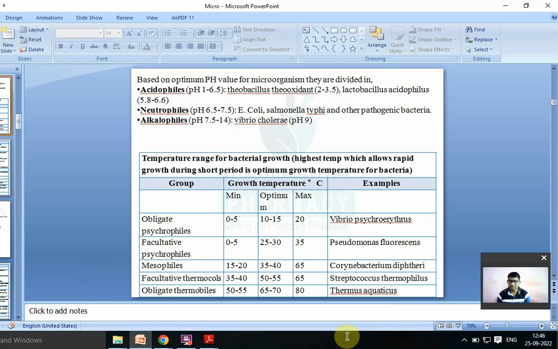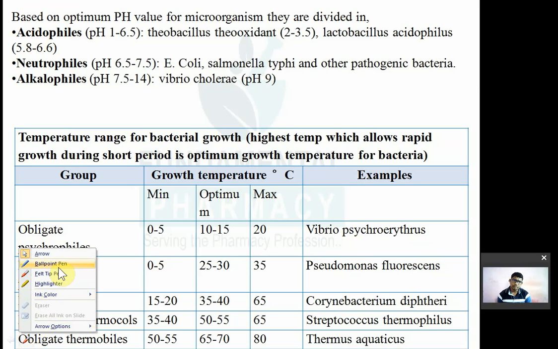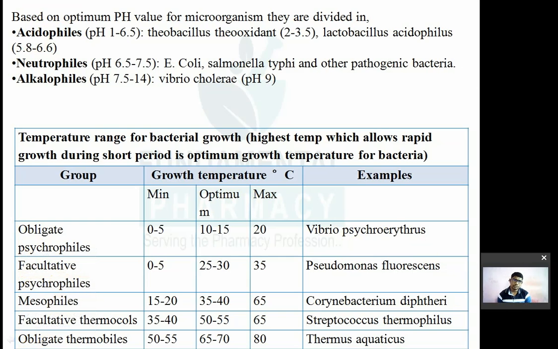Based upon that optimum pH. What is the optimum pH? The pH at which bacteria will show the highest growth rate, and depending on that, bacteria are classified into three types: acidophils, basophils, and neutrophils. Acidophils grow at an optimum pH of 1 to 6.5. For example, Thiobacillus thiooxidans will grow at a pH of 2 to 3.5. Lactobacillus acidophilus will grow at 5.8 to 6.6.